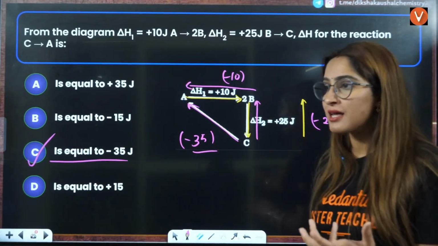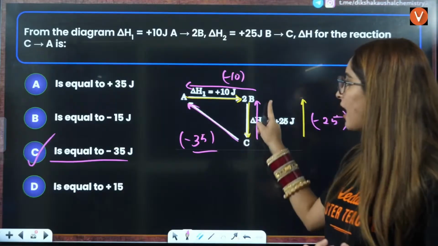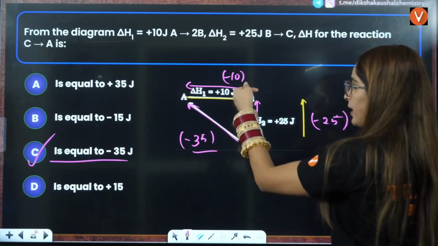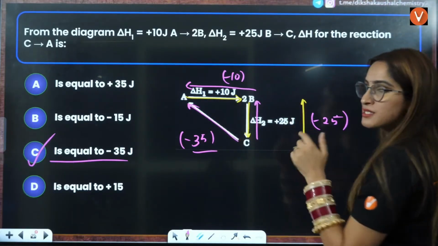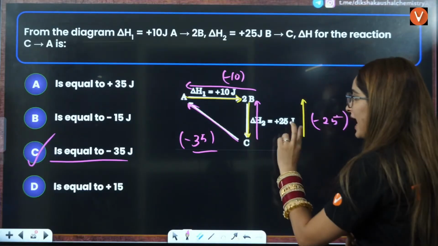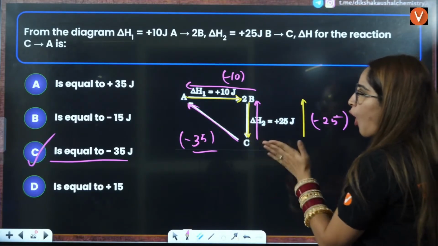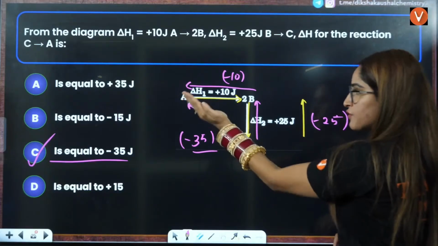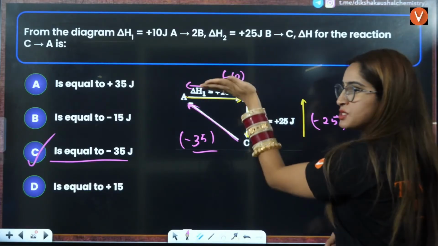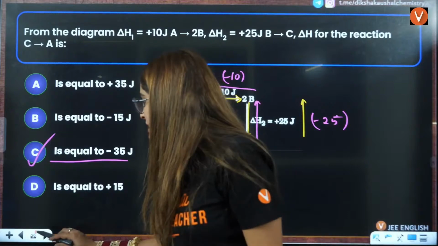What if they had asked you A to C? Then the answer would be A to 2B, 2B to C. That is plus 35. Right? So why have I changed the sign here? Because I have to go the opposite way. So I have to go this way and then this way. That is why I have to change the sign here.